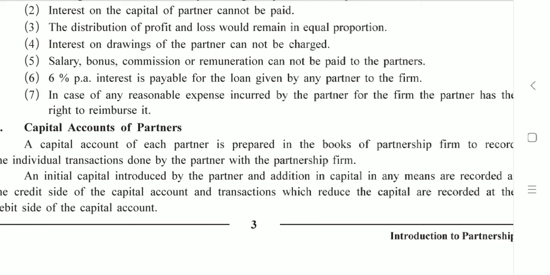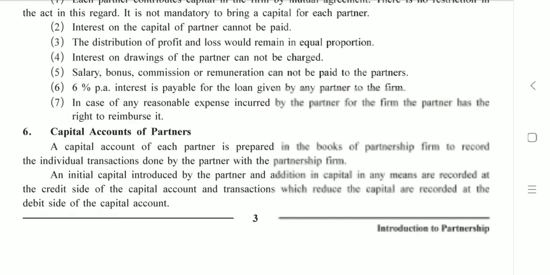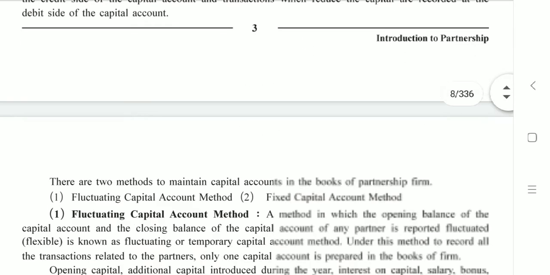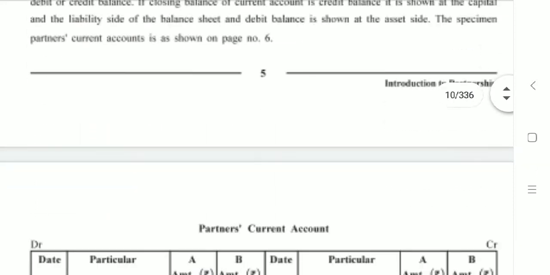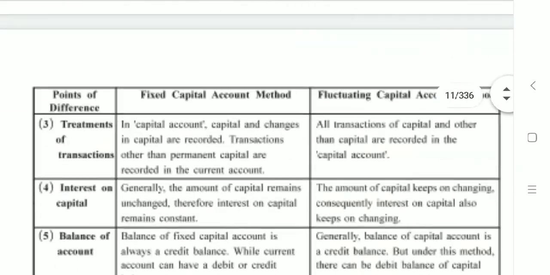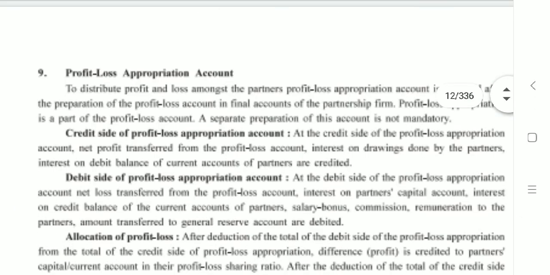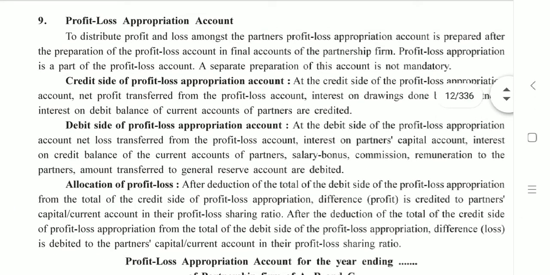The next topic that they have given us is about capital accounts of partners. Obviously, we know this very well. I have uploaded a separate video for this in which I have explained capital and current accounts of partners. These are the additional accounts in standard 12th. They were not given in standard 11th. Yes, and the specimen is also presented for both the methods. And further, they've also given us the specimen for profit and loss appropriation account, which is again a new account added in standard 12th. We are going to understand this later in the next video that I'll upload.